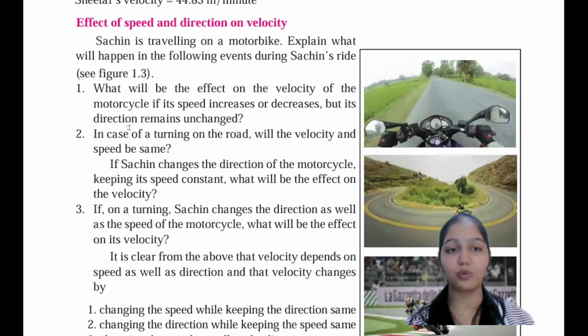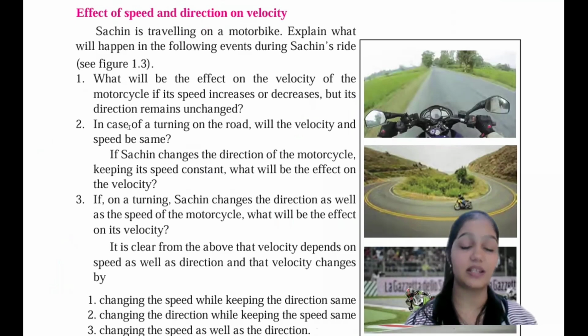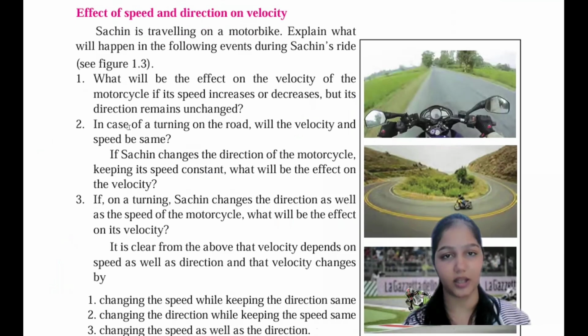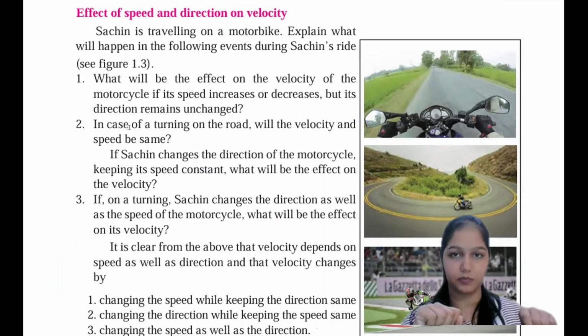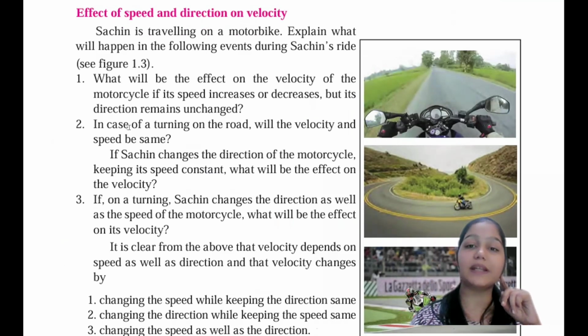Now let's move to the effects of the speed and the direction on velocity. What affects velocity, because of which there is a change in the velocity? Why does a change in the velocity happen? Because when you are moving with some speed, like a bike rider, the bike rider is moving with a certain amount of speed while keeping the direction same.